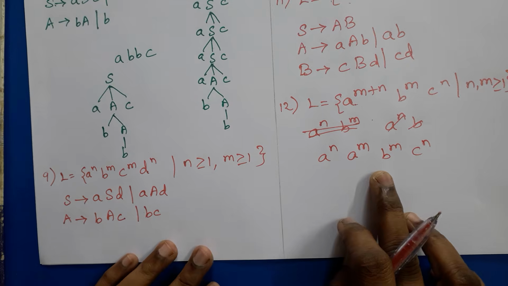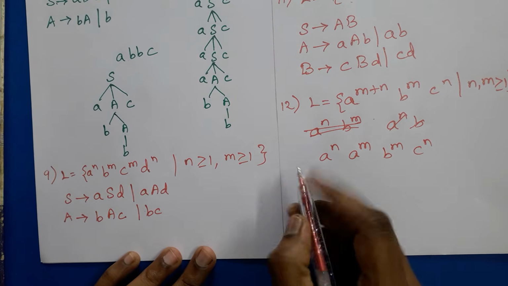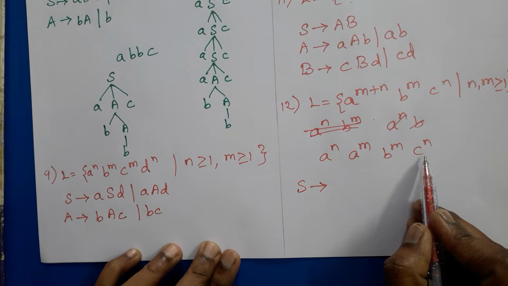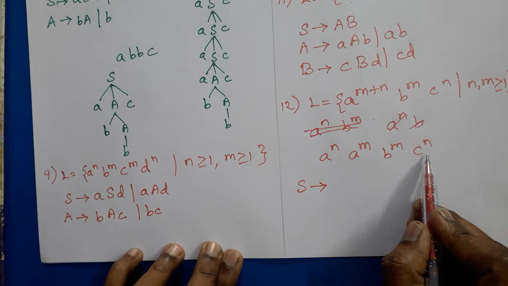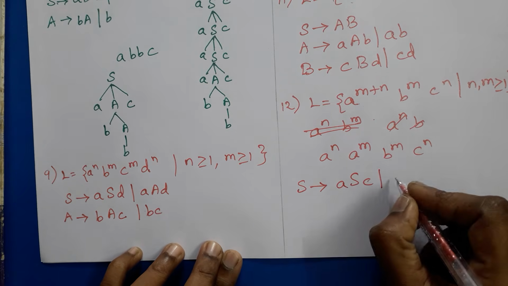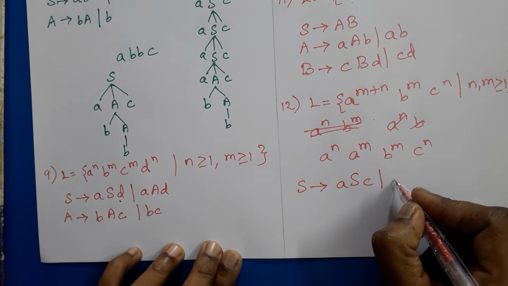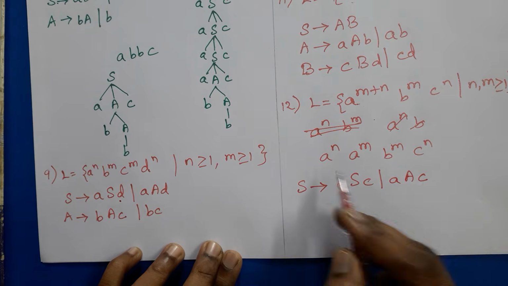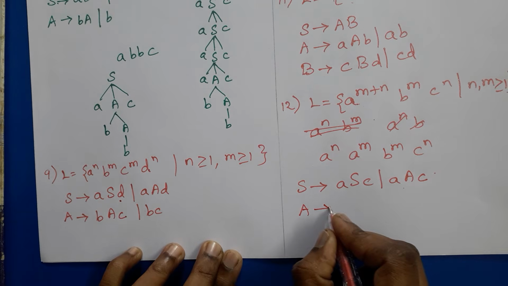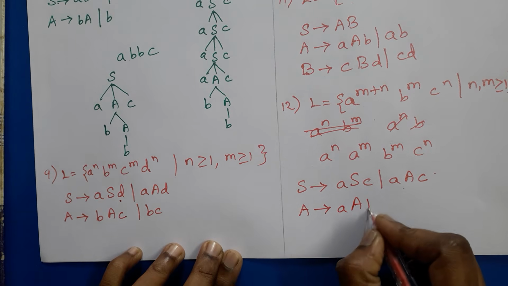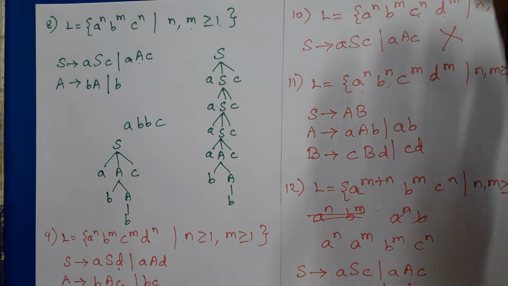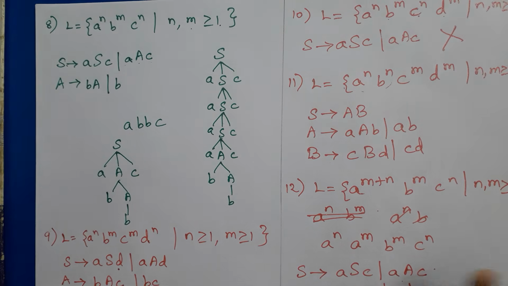So now we can write the grammar like this. S tends to A S C bar AC. We need A's and C's in equal number, so through this we can get equal numbers of A's and C's. Now A can be replaced by AB bar AB. So we have discussed some problems for construction of CFG. Thank you.